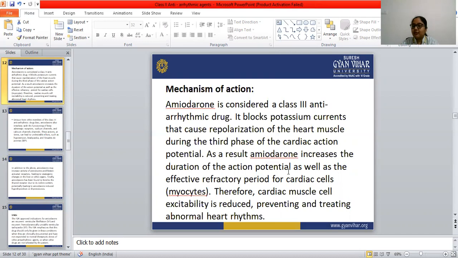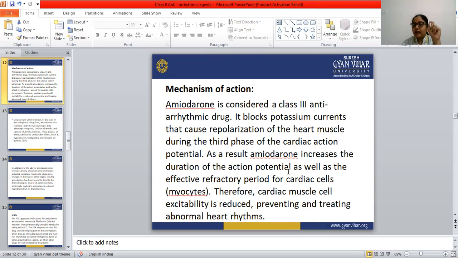When this resting period is increased, what happens? The excitability is reduced, and these drugs can regulate the irregular heartbeat. So this is the main mechanism of action, the action we want in an antiarrhythmic agent.